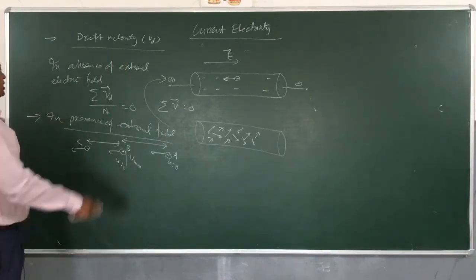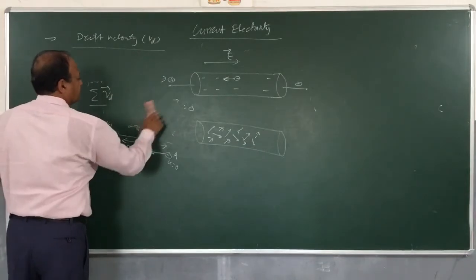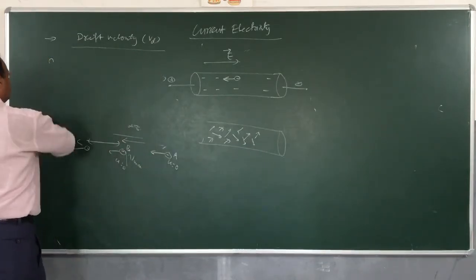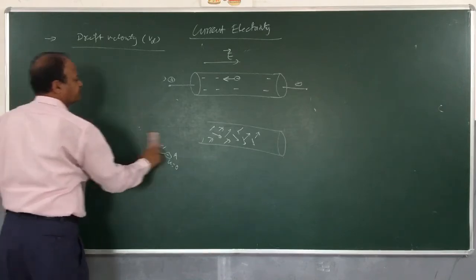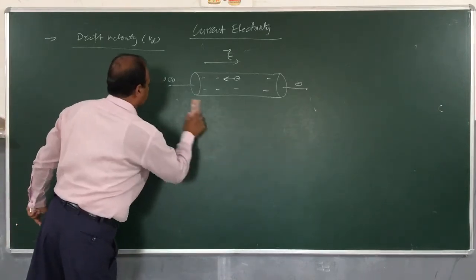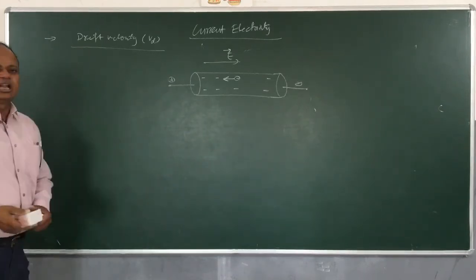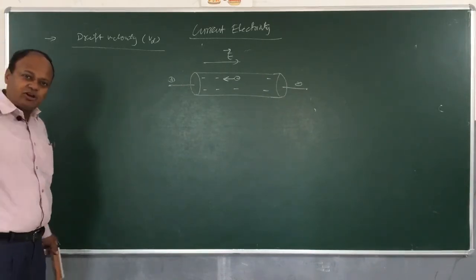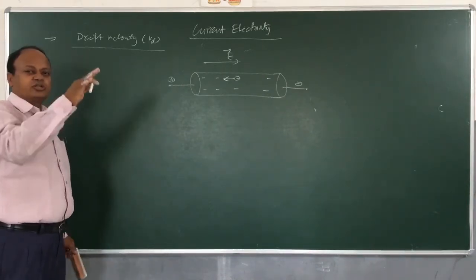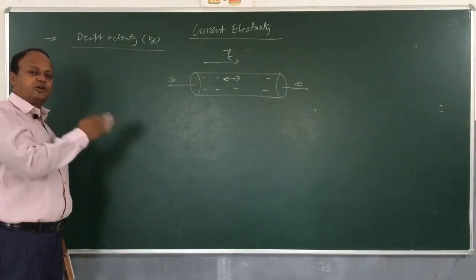Drift velocity. So, here we will define that average velocity with which electron moves inside a conductor is called drift velocity. But drift velocity is not a continuous motion: colliding, stopping, colliding, stopping, colliding, stopping.